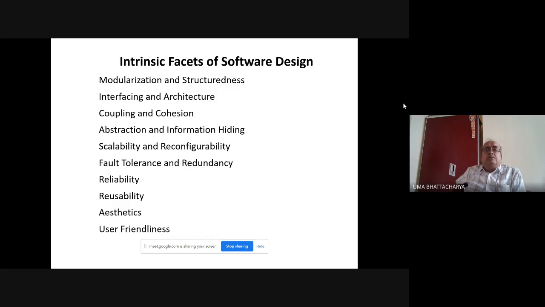Checking requirement specification, functional specification, design, what are the requirements in terms of scalability, portability, reconfigurability, and all those.